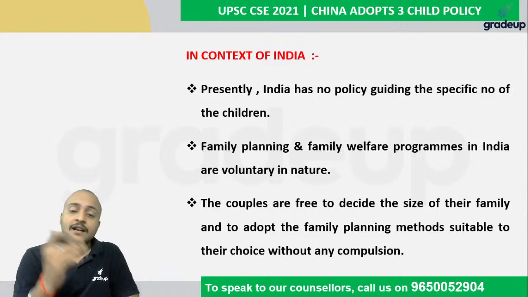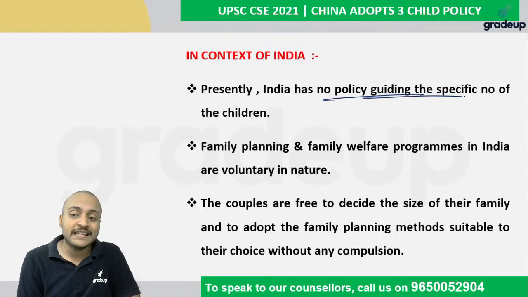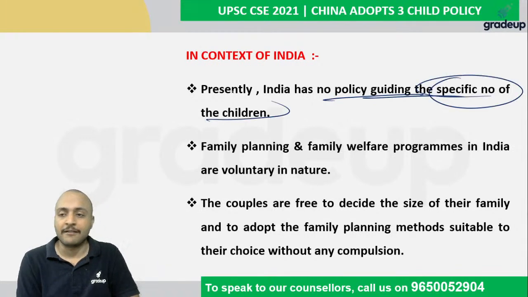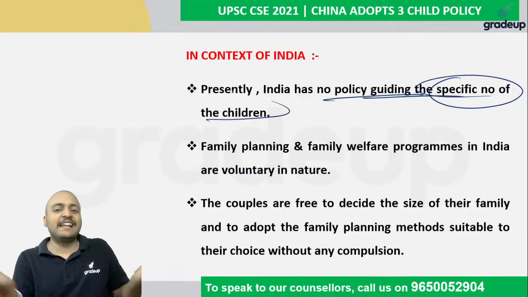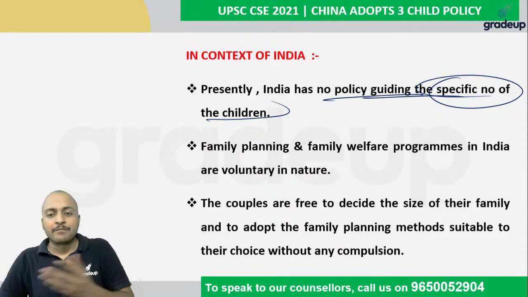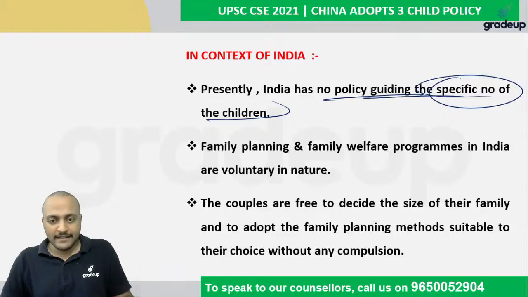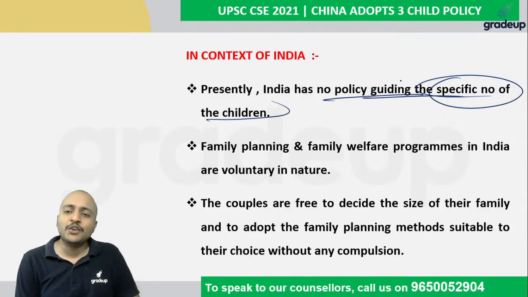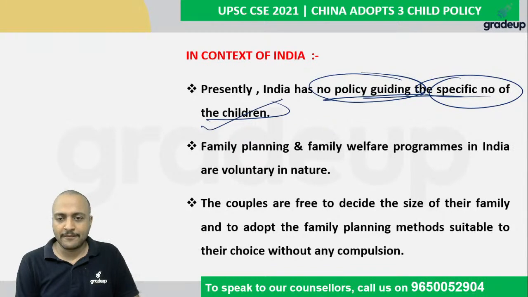Why? Currently, because India has no policy guiding the specific number of children. In India, we are free. Some people are producing, for example, 4 children, 5 children. Some people are giving birth to 1. So there is no such strict policy regarding the specific number of children.